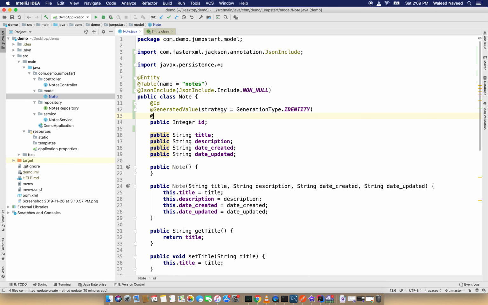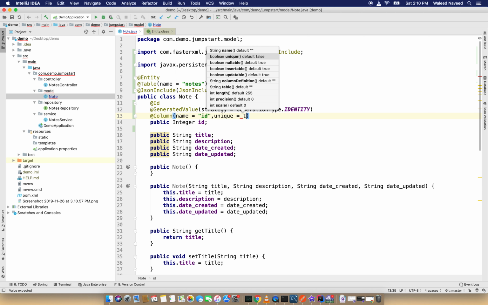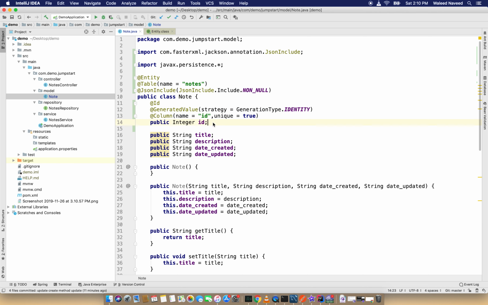Sorry, I have missed the column. The next annotation is Column. In this we are going to name the column, name is equal to id. And as this identifier will be unique, I am going to use the unique property, and unique as true. So our ID is completed.